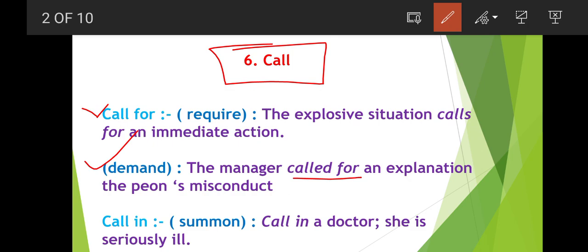Now let's see the next word, that is call in. Call in means summon. What is the meaning of summon? To call. Call in a doctor, she is seriously ill. Call in means summon, to call the doctor because she is ill. So we have seen two phrasal verbs of call: call for and call in.